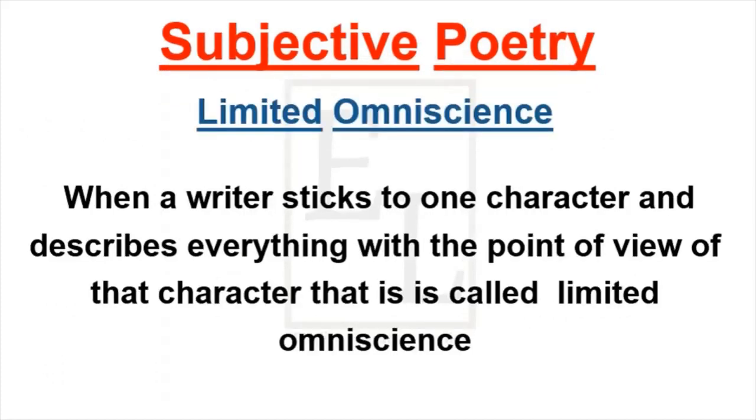When a writer sticks to one character and describes everything with the point of view of that character, that is called limited omniscience. The writer may stick to one character. He just describes everything with the eye of that character. All the content of the poetry surrounds that character. This is called limited omniscience. That is concerned with the third person perspective. So, third person point of view can also be represented in subjective poetry, and that is called limited omniscience.